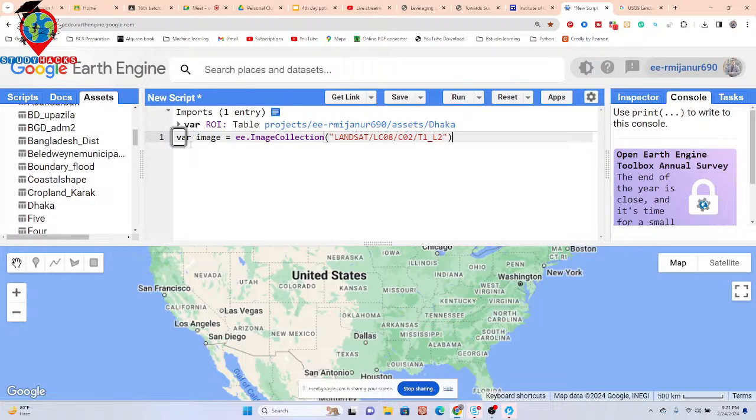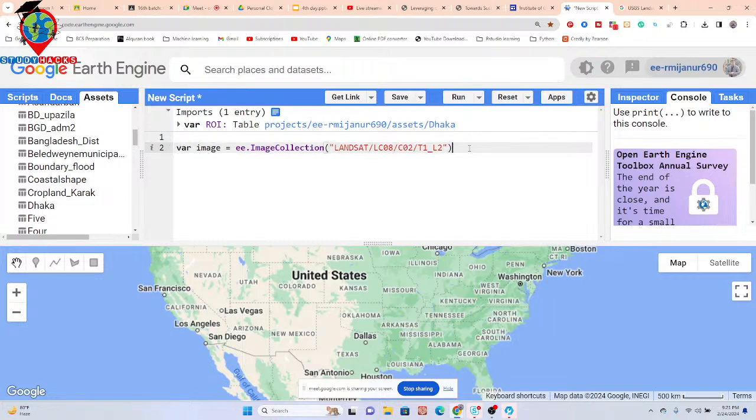Okay. So now this image collection I need to filter according to my region of interest, my time period, and cloud cover. We are using the same functions. Suppose I simply put here the filter bounds function. Mainly it's intersecting with my study area, which is RY, which stores the Dhaka city boundary.